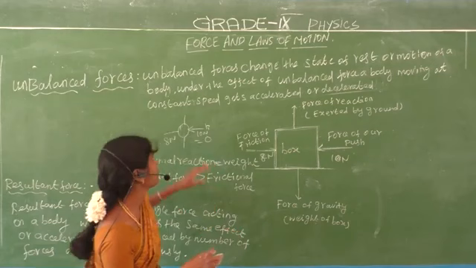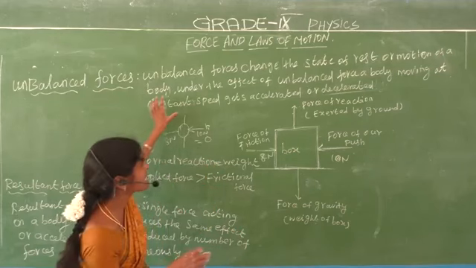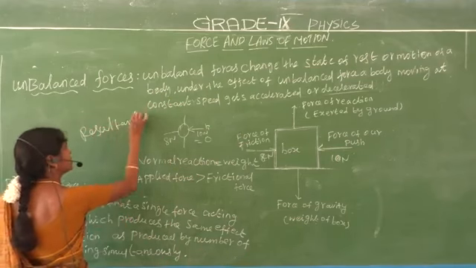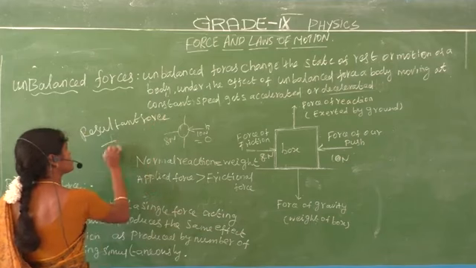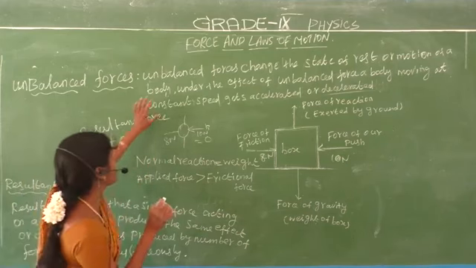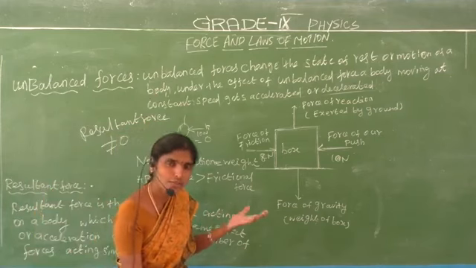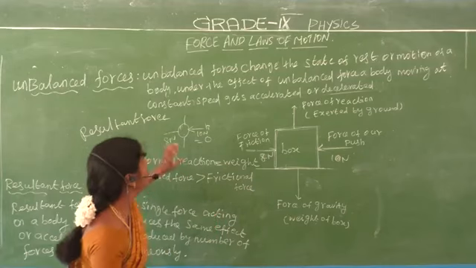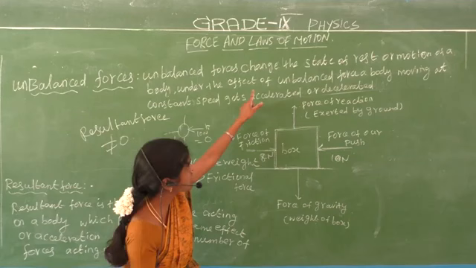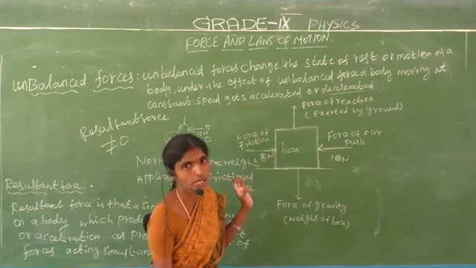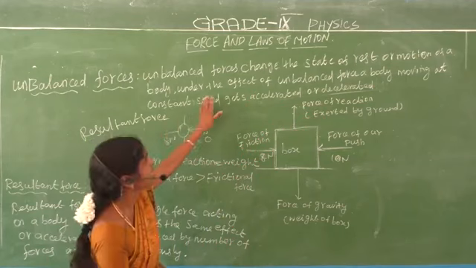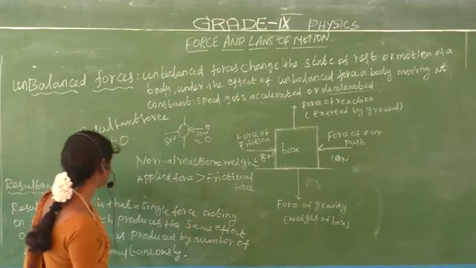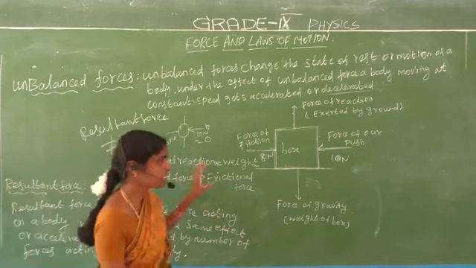What is meant by unbalanced forces? If the resultant force is not equal to 0, that is the unbalanced force. Balanced forces means the resultant force is equal to 0. What is meant by unbalanced forces? Unbalanced forces change the state of rest or motion of a body under the effect of an unbalanced force. Do you understand, students? You understand the concept.